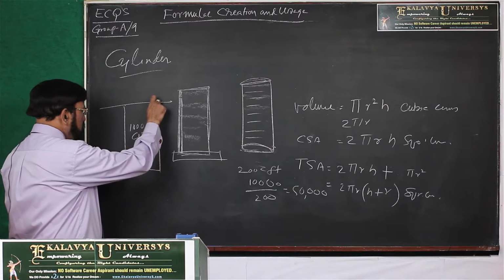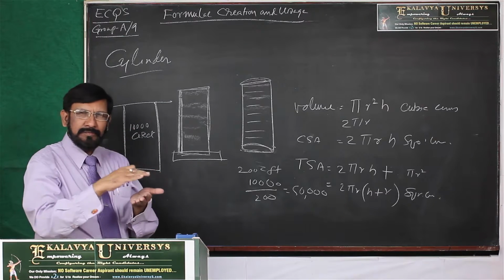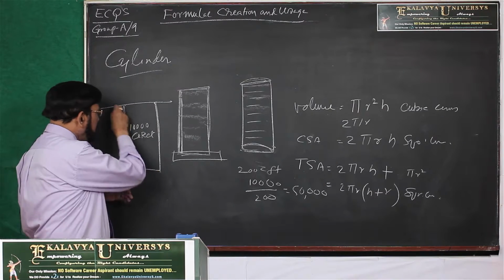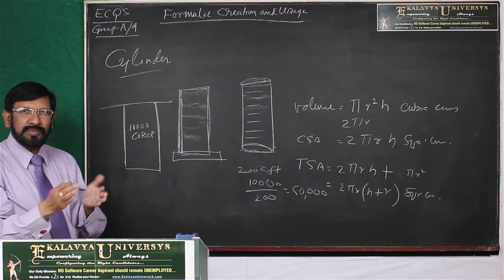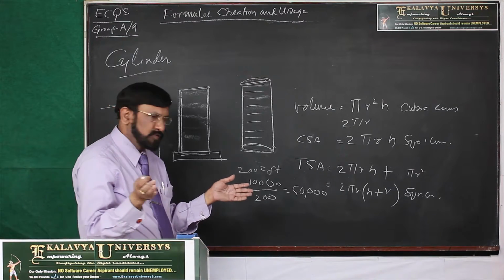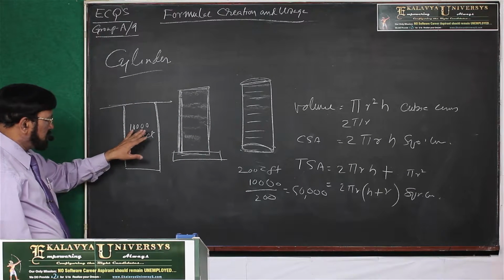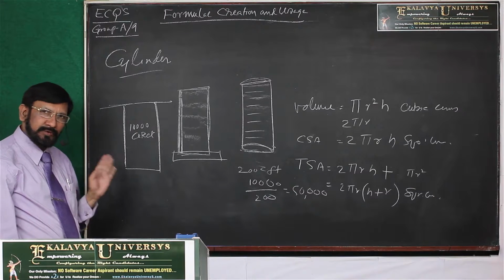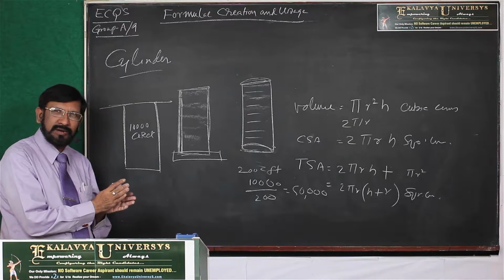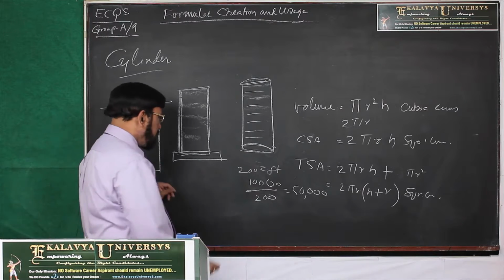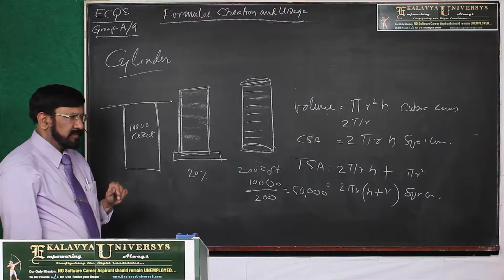Now this is the earth. The earth is padded in such a way, very tightly padded. Then once you remove it, it is loosened. So its volume is nothing but 10,000 cubic feet, I do agree. But the only thing is, once it is removed, then it is loosened. At least 20% is increased.